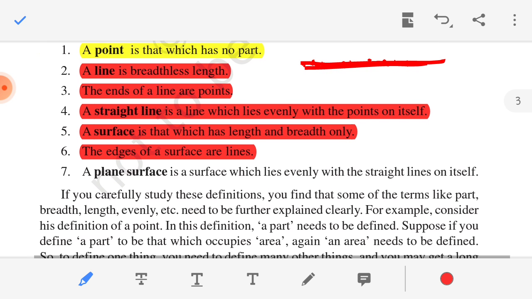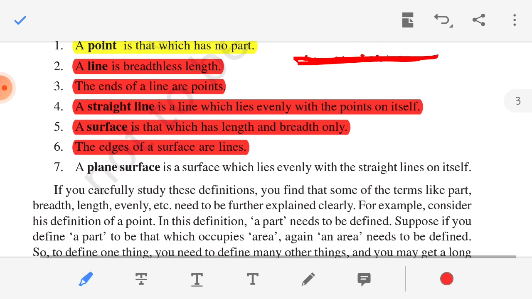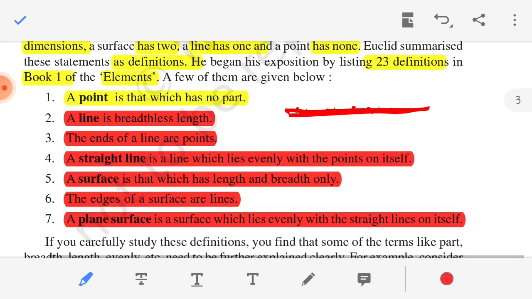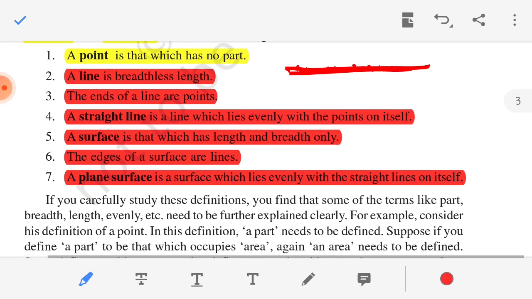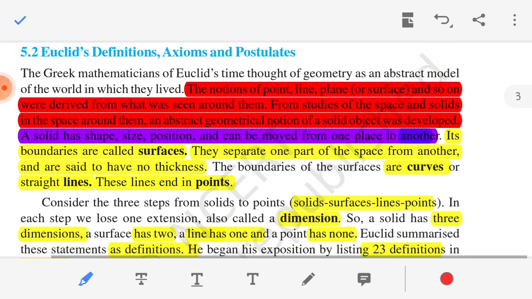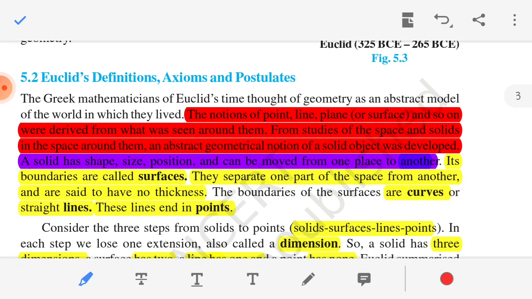Next, the seventh and last one: a plane surface is a surface which lies evenly with the straight lines on itself. Clear that? So here we have seen all these statements and definitions. From the next session, we will move on to the next topic, the postulates and axioms of Euclid, and we will learn more about that.